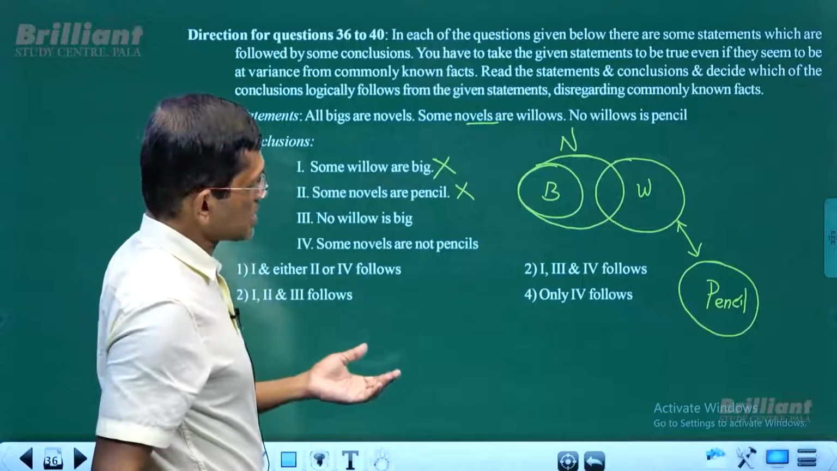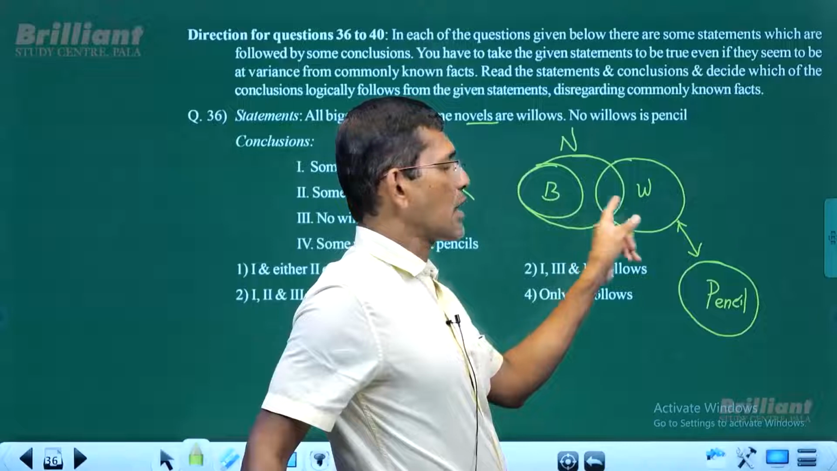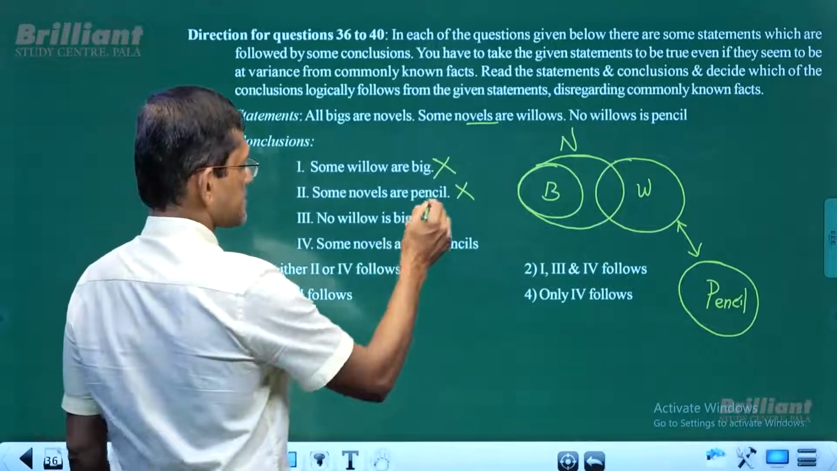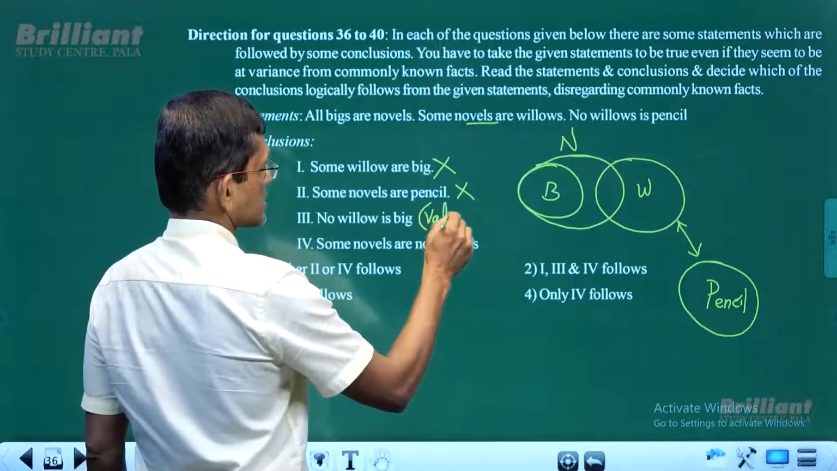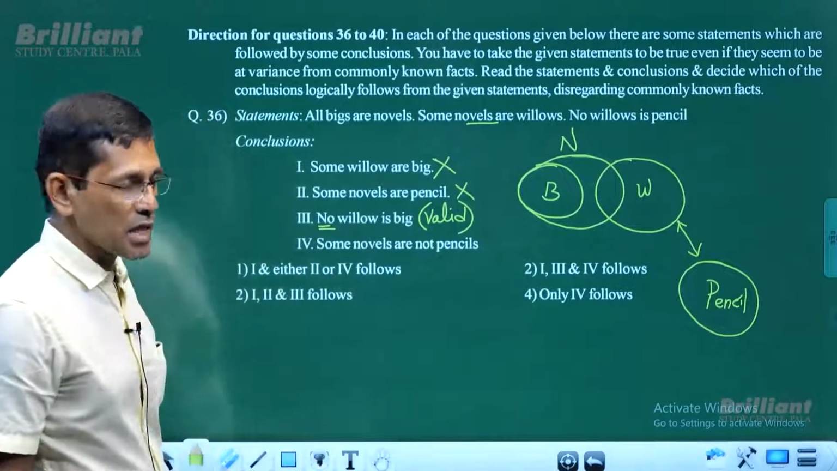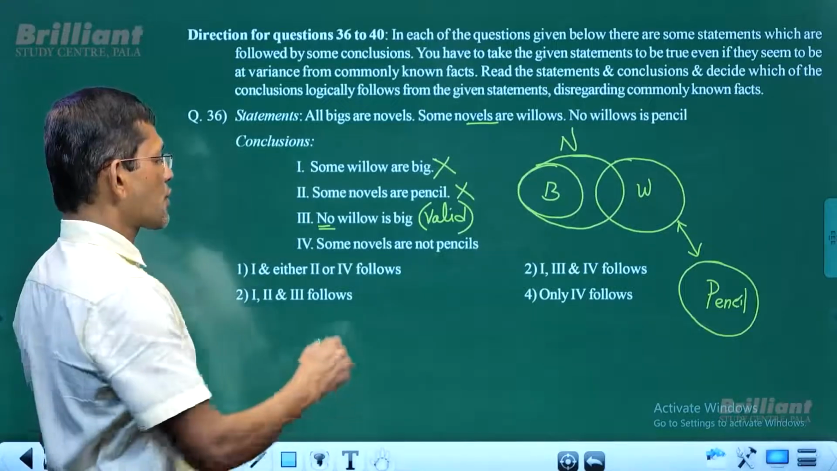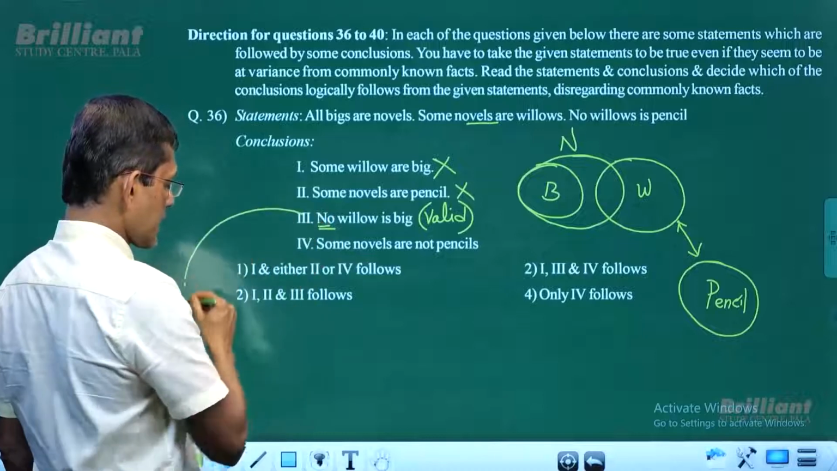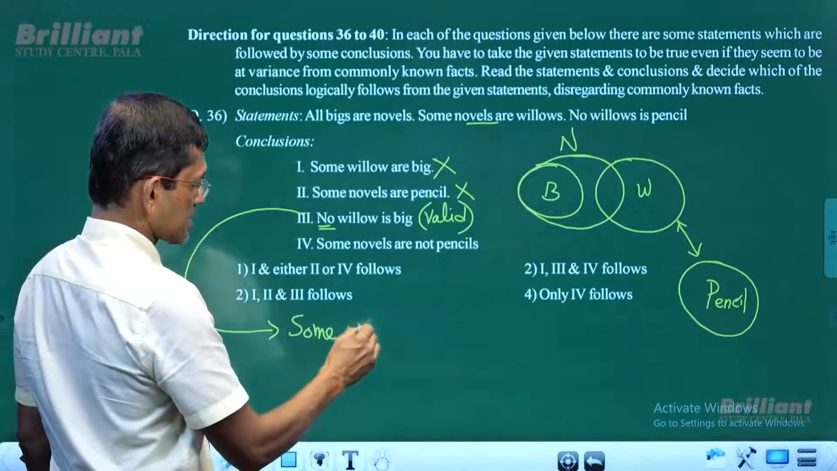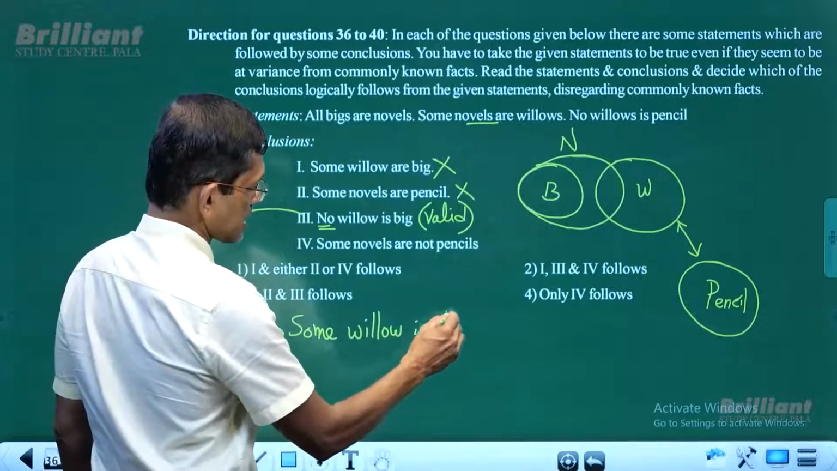No willow is big. That's correct. There is no intersection between willow and big. So no willow is big. So it is valid. This is a negative conclusion. Negative conclusion is valid means we need to negate and further investigate. So no willow is big. When you negate it, what do you get? Some willow is big, or some willows are big, doesn't matter.